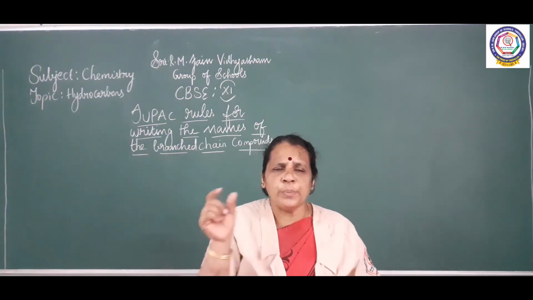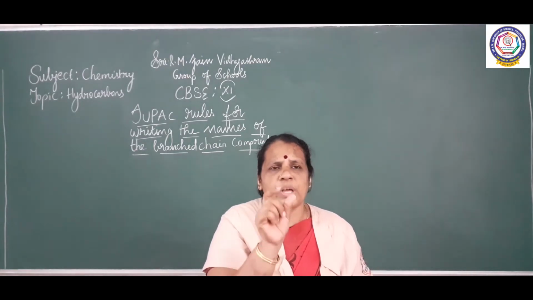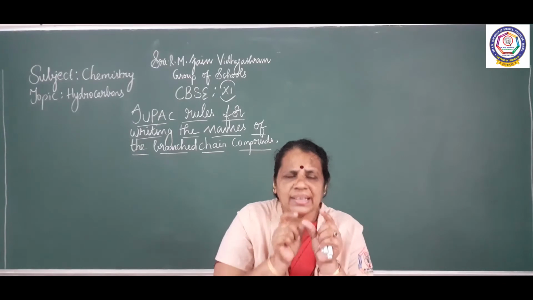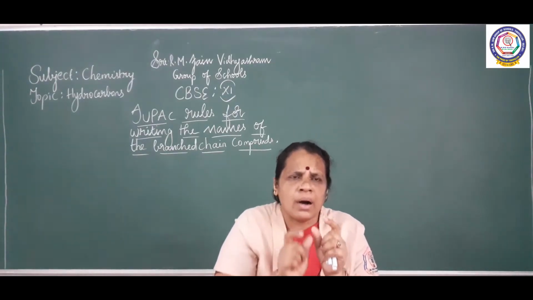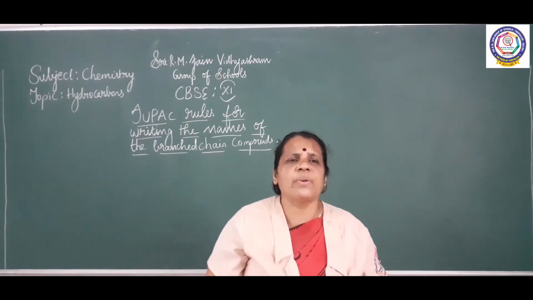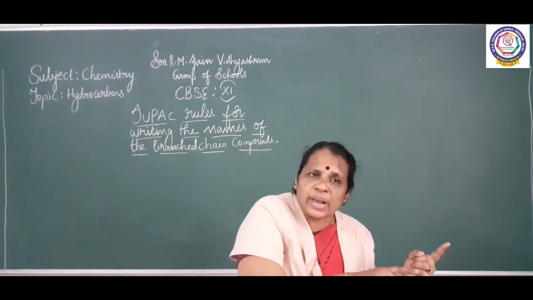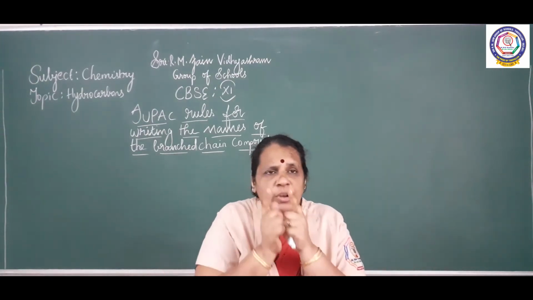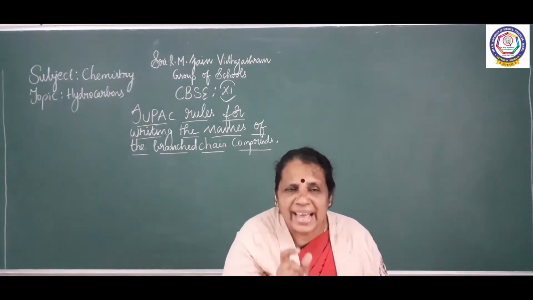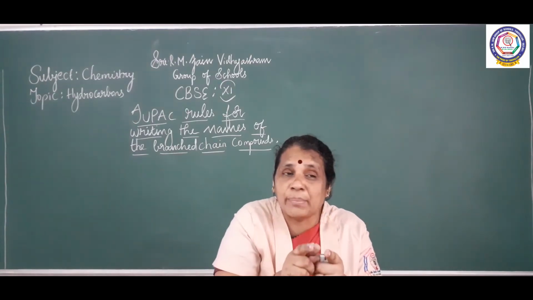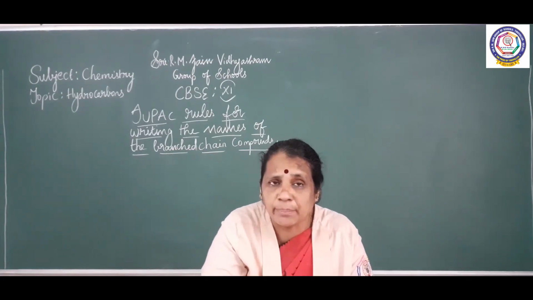Second rule: the substituent attached carbon, or the branch attached carbon, should have the least number. When you are numbering the carbon, either from left to right or from right to left, what you have to see in your mind is the branch attached carbon. The branch attached carbon should have the least number.